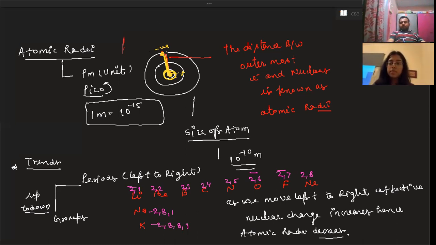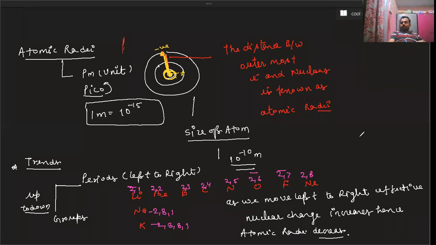Okay. So is this true or false, beta? Whenever we move left to right, the size of atom decreases, isn't it? Yes, sir. Okay. So should I rough it or you note it? So I'll take a screenshot. Is that okay?